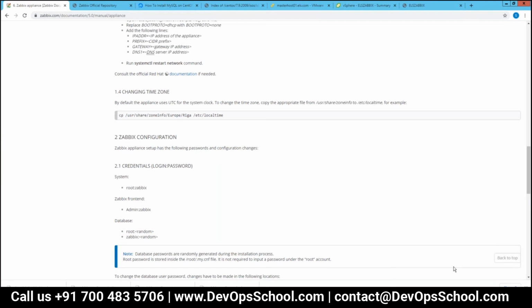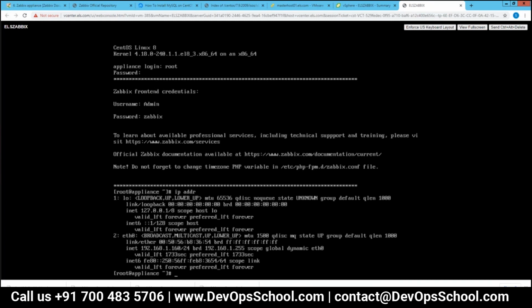In this particular configuration file you need to mention your time zone. Yeah, I understand, but right now my machine has a time zone, and first I need to see which one it is. You can use the date command, or you can use timedatectl. Wait one second, I will write it on your machine. timedatectl.